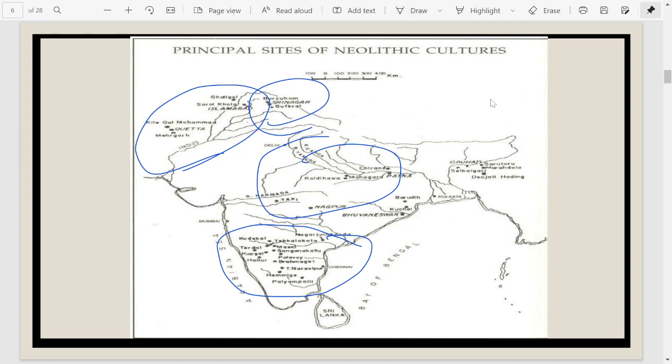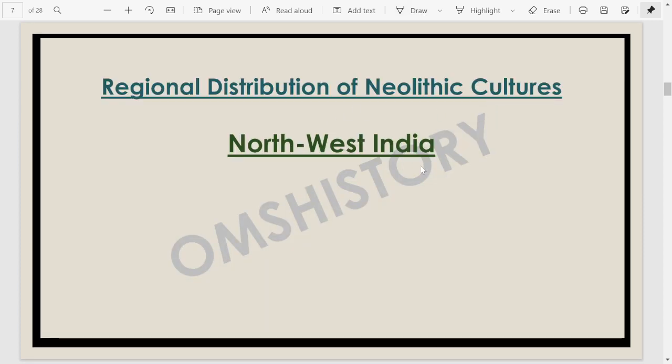At first, we are going to talk about Northwest India. Basically, when I'm talking about Northwest India, we are talking about the Northwest Indian subcontinent. In the Northwest Indian subcontinent, we have so many important sites. There is the very first Mehergarh site. In fact, it is considered that from Mehergarh we find the earliest evidence of agricultural production.